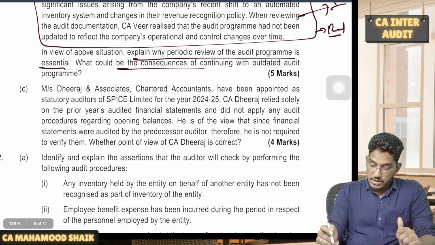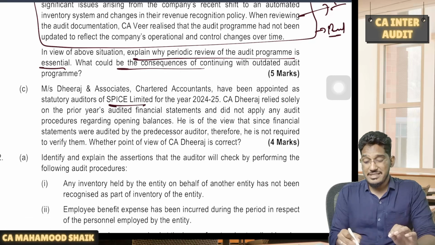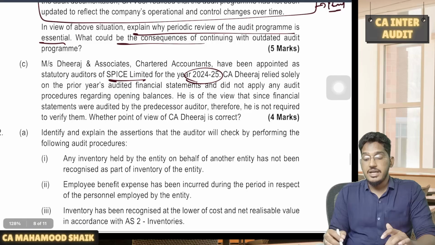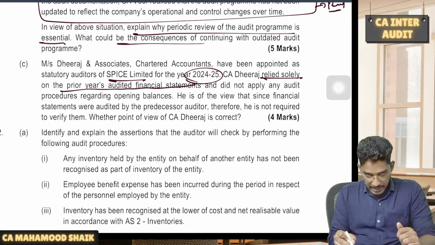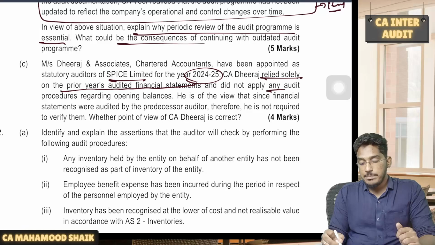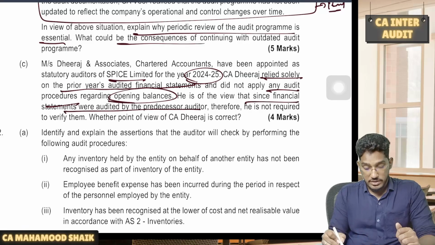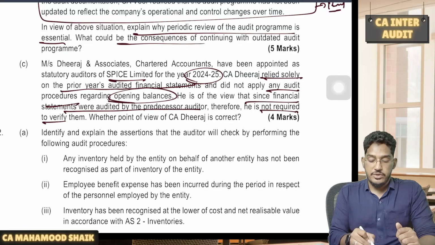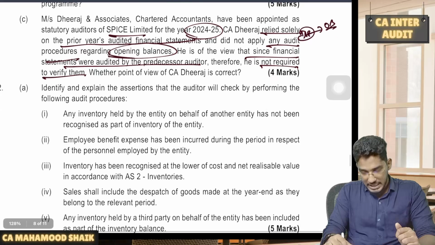Next. Dheeraj and Associates, Chartered Accountants, have been appointed as statutory auditors of SPICE Limited for the financial year 24-25. CA Dheeraj relied solely on the prior year's audited financial statements and did not apply any audit procedures regarding opening balances. He is of the view that since the financial statements were audited by the predecessor auditor, therefore he is not required to verify them. It is an initial audit engagement and the auditor feels that he is not required to verify opening balances. Do you agree with that?